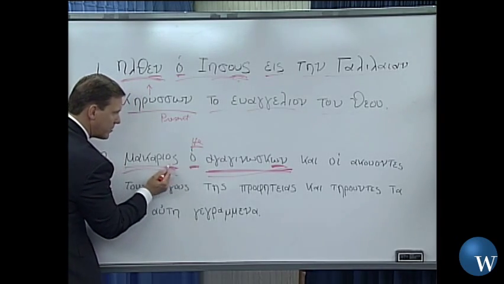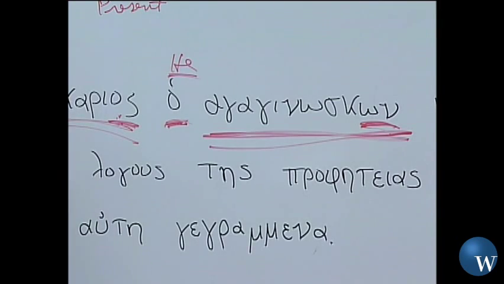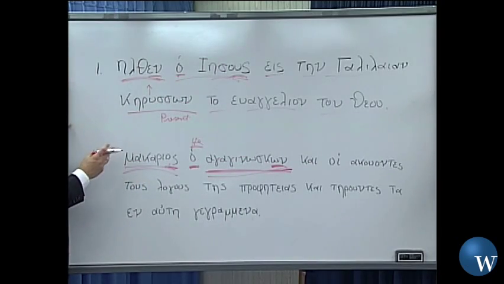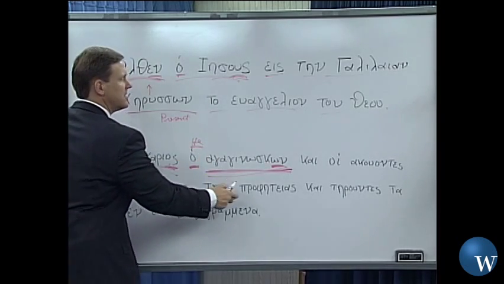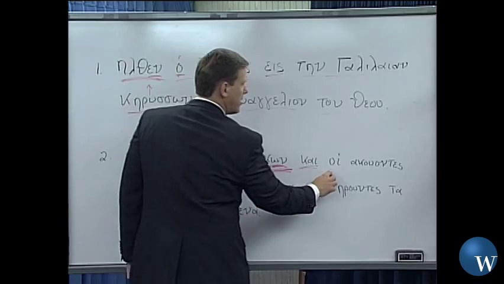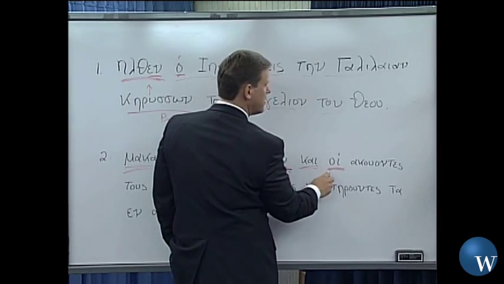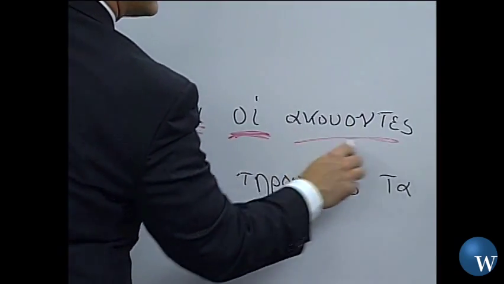See, it's all working together, but it's an adjective not followed by an article, and so therefore we're going to put it in the predicative position, and we're going to supply the to be verb, is. So the one who reads is blessed, or blessed is the one who reads. And then notice we go to a nominative case plural here, akouontes.